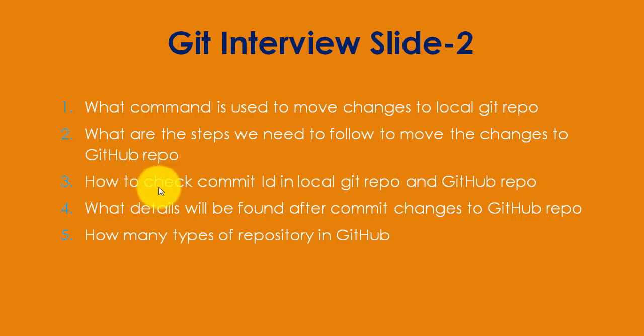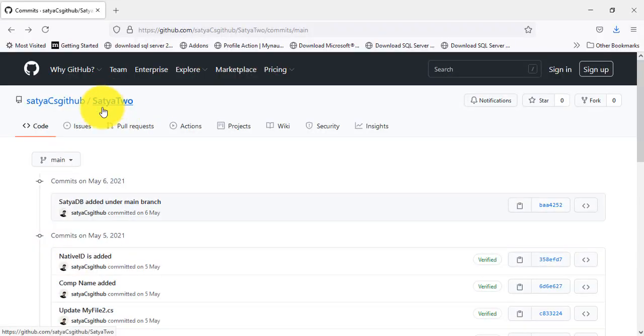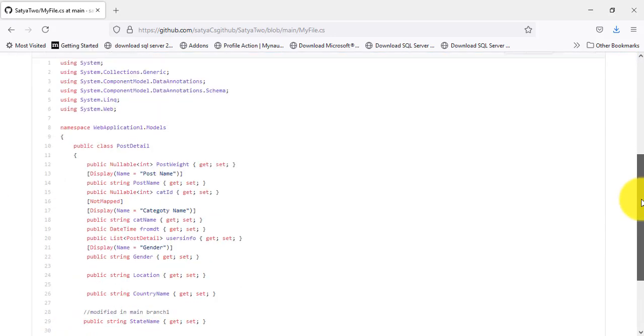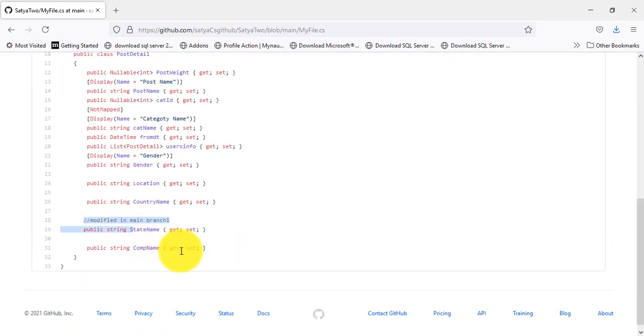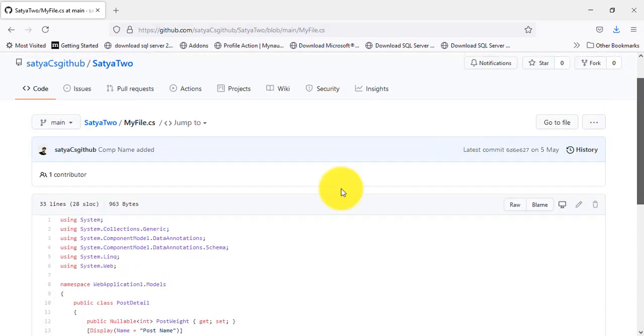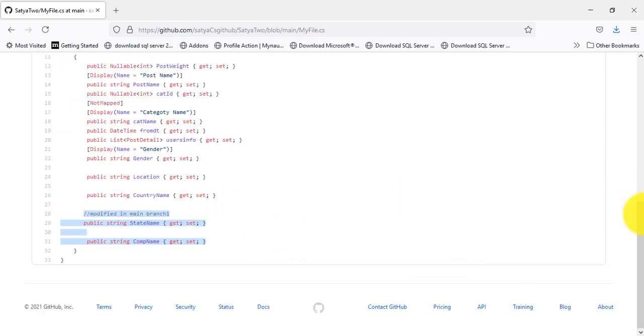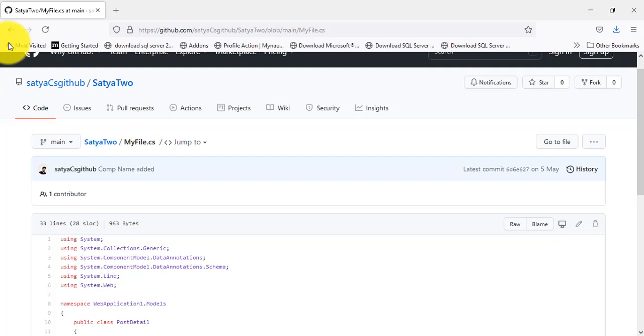Now question number 8, I have already described how to check the commit ID in the local Git repo and GitHub repo. Question number 9, what details will be found after committing changes to a GitHub repository? So I will go to my GitHub account here. After committing changes, I will see which user has committed and what file has been changed. And if you click on this particular file, you see what changes he has modified in it, because this file is shared by many developers, so what particular changes have been made by this user after committing.